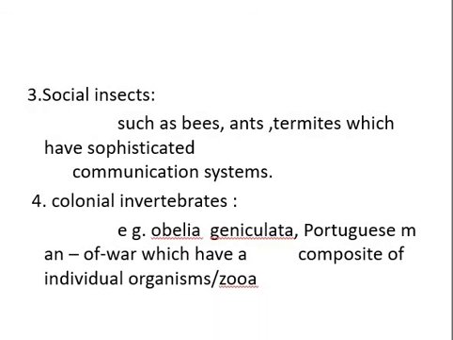Now you can see the slide of social insects such as bees, ants, termites, which have sophisticated communication systems. Colonial invertebrates, Obelia geniculata, a coelenterate, Portuguese man of war, which have composite individual organisms.